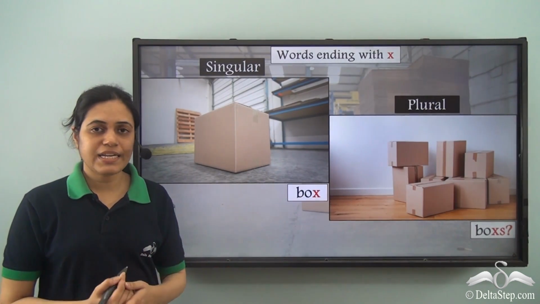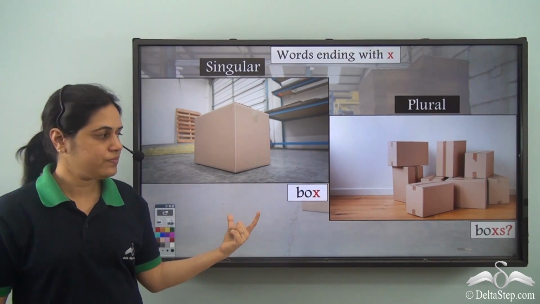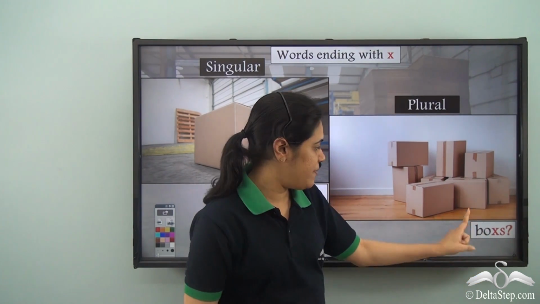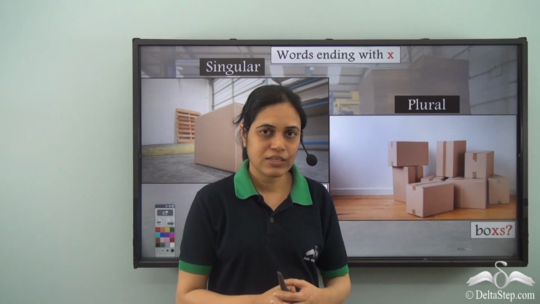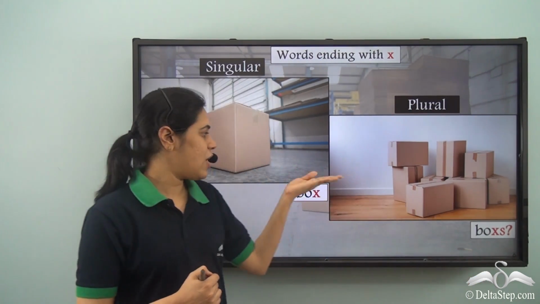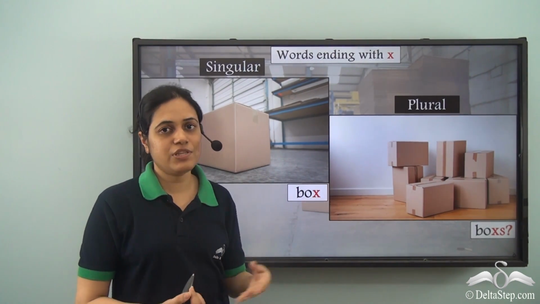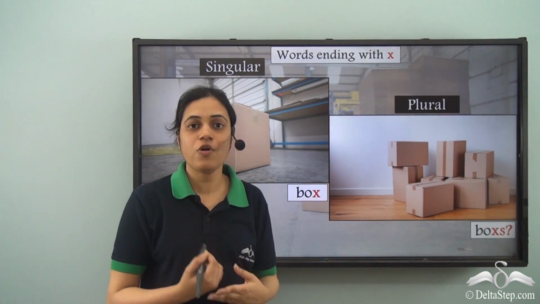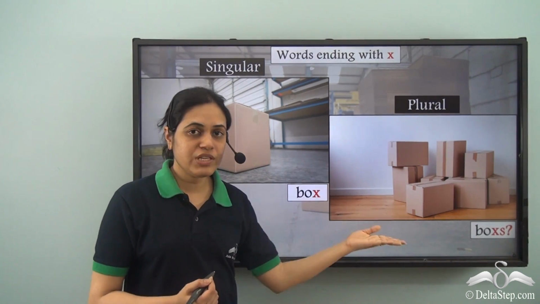What about words ending with x? Box is singular. If I add s to make it plural, it becomes boxs. How do I pronounce it? Box. So box sounds very similar to box. So there is no difference between box and box when you actually hear it or read it. So in order to remove this confusion,